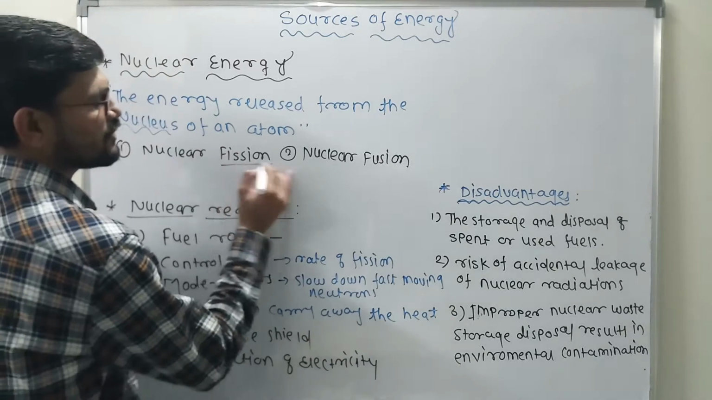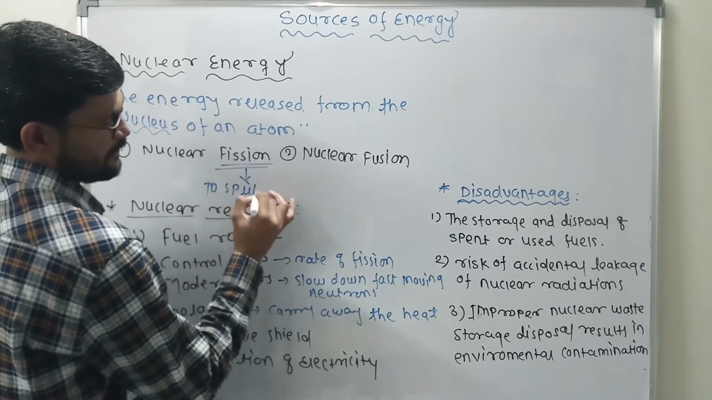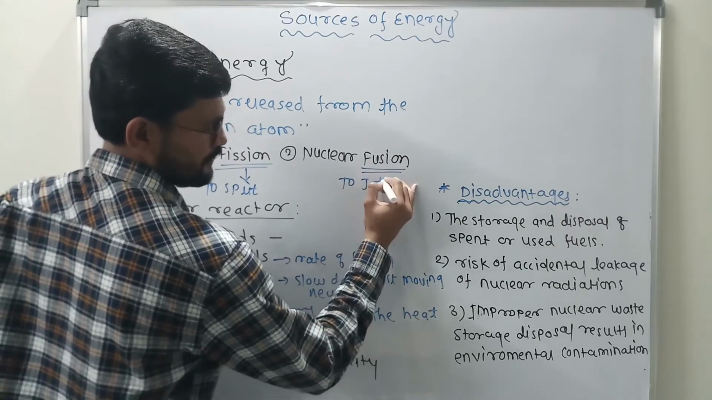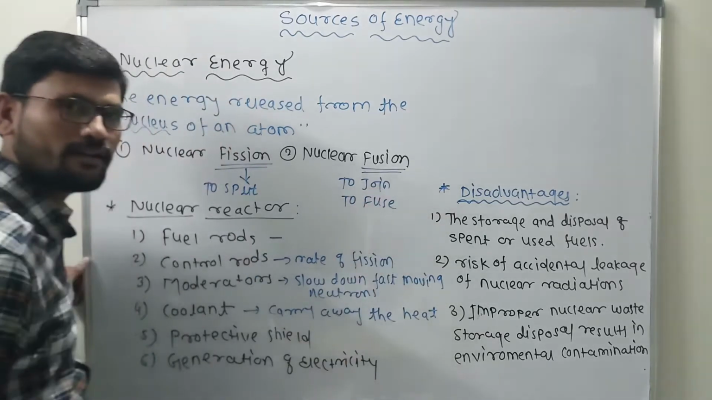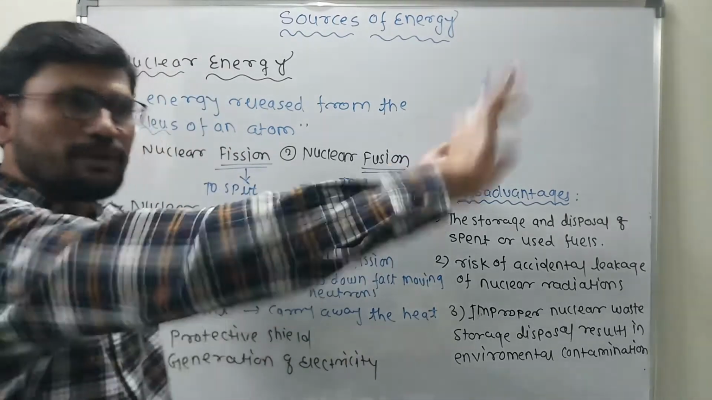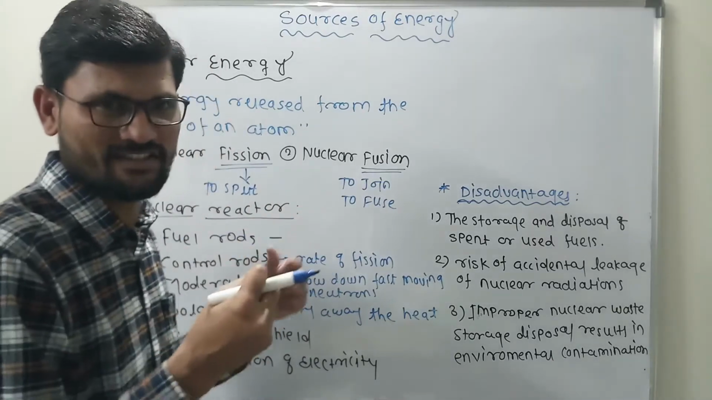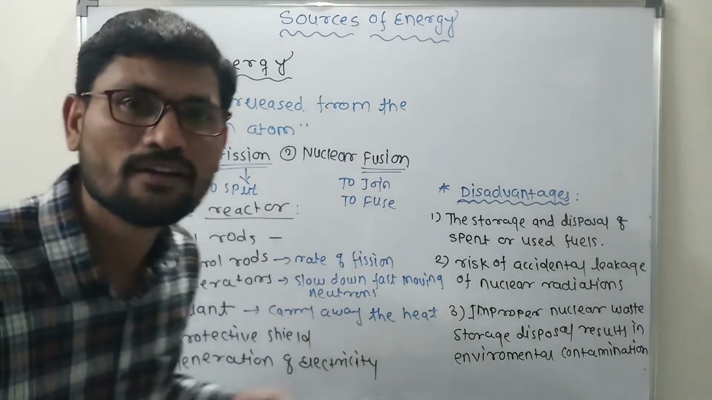What is the meaning of fission? Fission means to split. Correct? And fusion means what? To join or to fuse. Clear? Fission means to split, and fusion means to join together, to fuse. That is exactly the difference between fission and fusion.